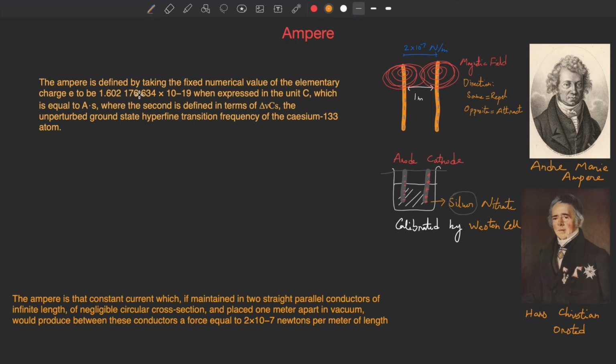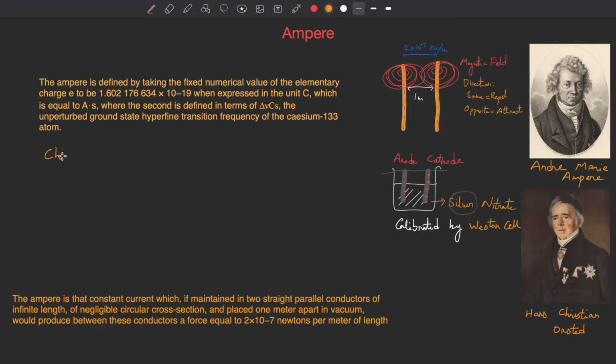These numbers are very interesting, because why? We know electricity is the flow of electrons, right? So this is actually the charge of an electron. Can I write it down?